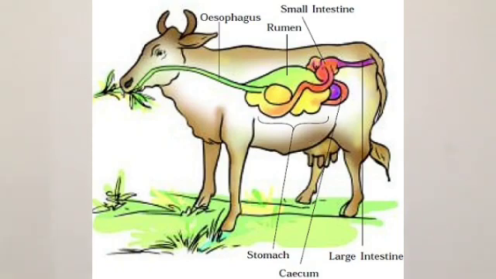When the cow eats the grass as food while grazing, it will not chew it completely. There is not that much time at that moment, so they digest later. So what will they do? They will first take that grass as much as they can and store it in that first chamber or first compartment, that is called rumen. And in the rumen, cellulose-digesting bacteria are present, and that bacteria will digest that food. When the food comes to the rumen area, it starts to digest.